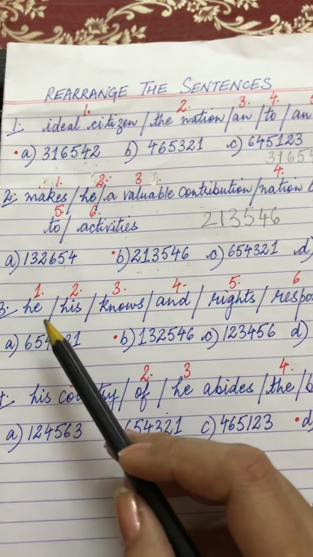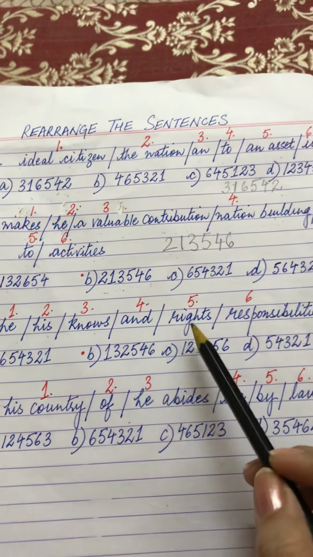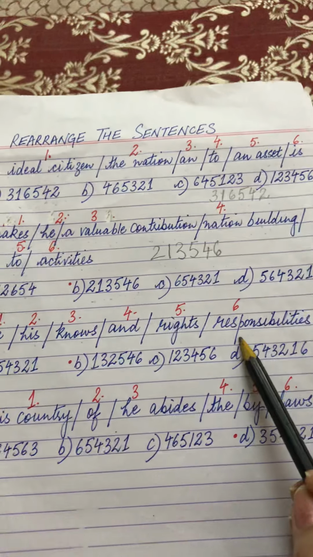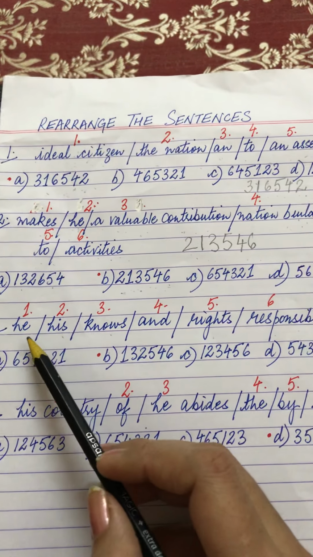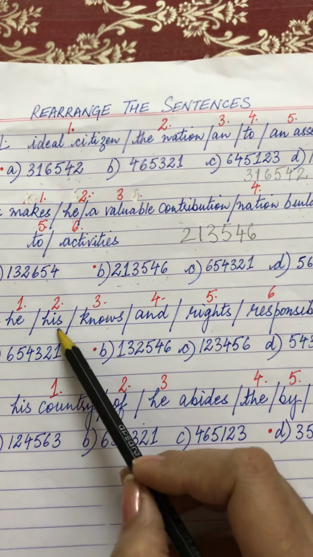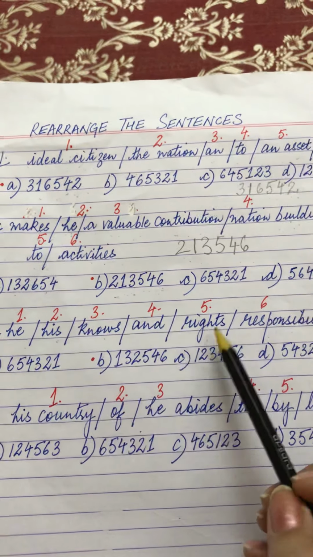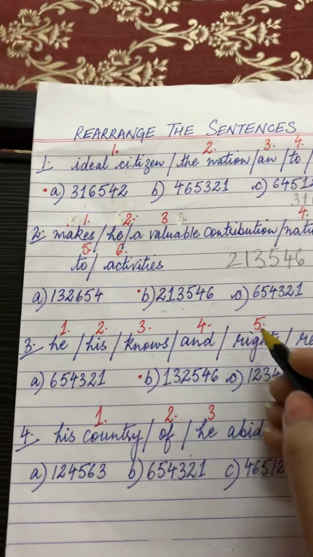Now next: his, knows, and, rights, responsibilities. Now the right answer is: he knows his rights and responsibilities. Am I right or wrong?